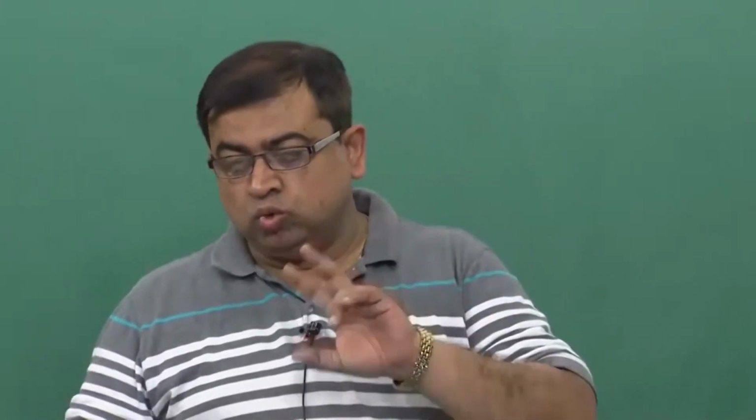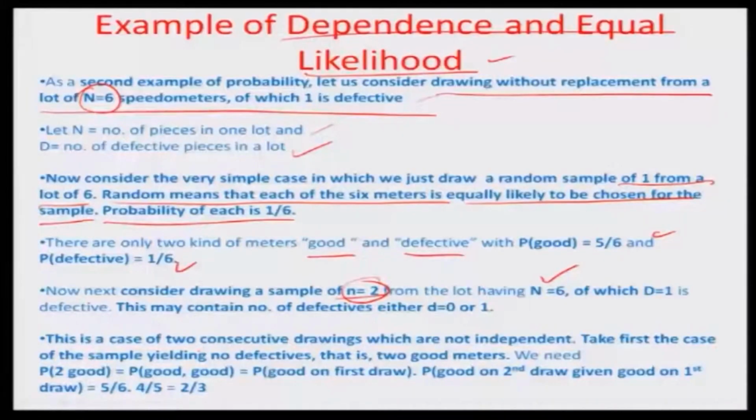Out of the 2 draws that you are making out of that lot of 6, one of them could be defective and one could be good, or both of them could be defective, or both of them could be good. Both being defective is not a case here, because there is only one defective in the lot, so you have to eliminate that, and you are left with either both good or one defective and one good. So this is a case of 2 consecutive drawings which are not independent.